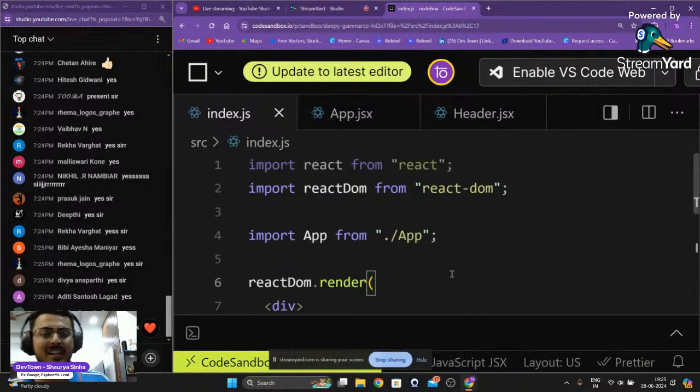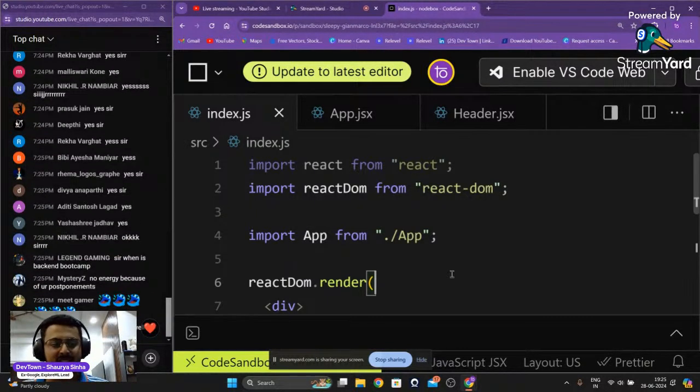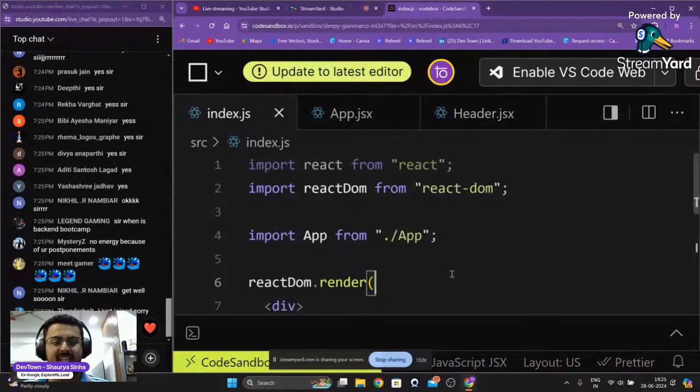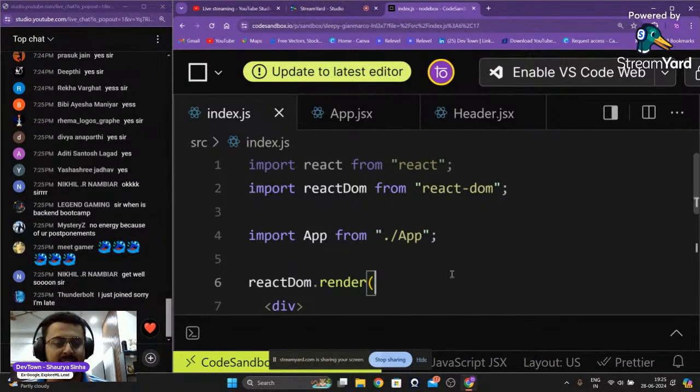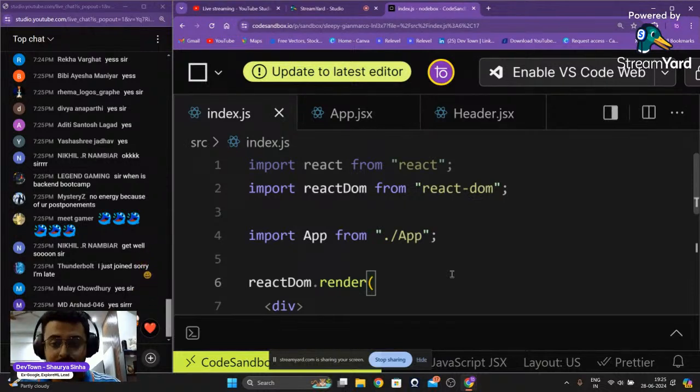Okay, chalo. So we'll start from right over there itself, guys. When is the backend boot camp? Just after this particular boot camp. Okay, today in the night. Okay, today at 8:15, we'll have the backend boot camp starting as well. So you don't have to worry. I'll take both of them simultaneously. I don't want you guys to suffer due to my health not being right. Okay, so we'll continue from right over here.